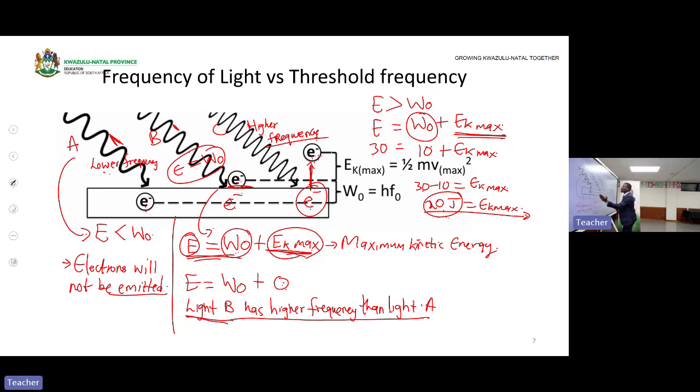If the frequency of light increases, the energy also increases, E is equal to hf, provided that h remains constant. So if you increase the frequency, the energy will increase. That means light C will emit the electron and there will be some remaining energy. But light B will emit the electron with zero kinetic energy, so that electron will remain on the surface of the metal. Then light A will not emit the electron from the metal surface.